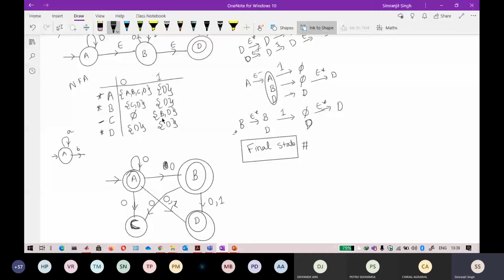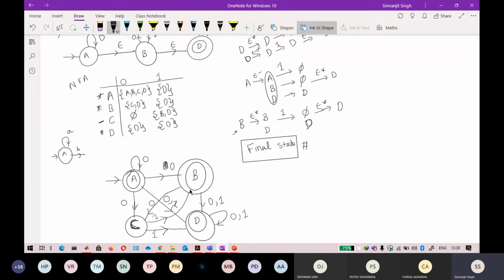Okay, so for C, you can go to B and D by getting an input of 1 here. So this is 1 and this is 1. Now D just stays at D on 0 and 1, so I just do a self loop of 0 and 1. Okay, so this will be your equivalent.